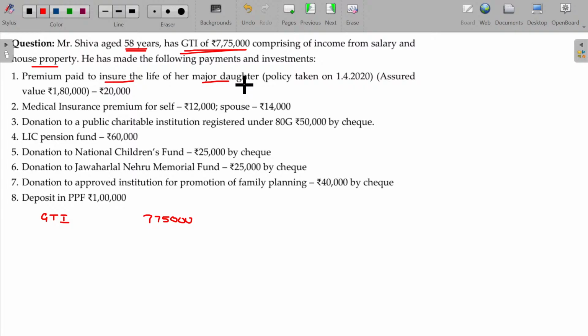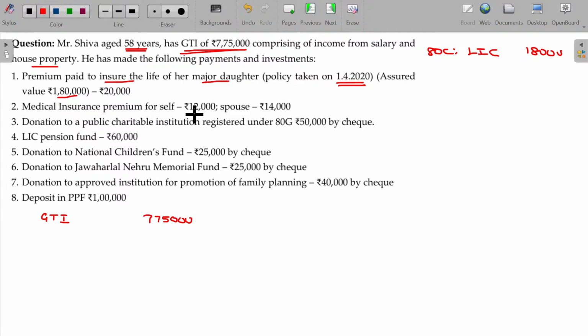So major, minor doesn't matter; you are eligible for claiming the deductions. Policy taken on 1/4/2020, sum assured being 1,80,000. Then how much is claimable? 10% on this, 18,000 can be deductible. So 80C, LIC: 18,000.